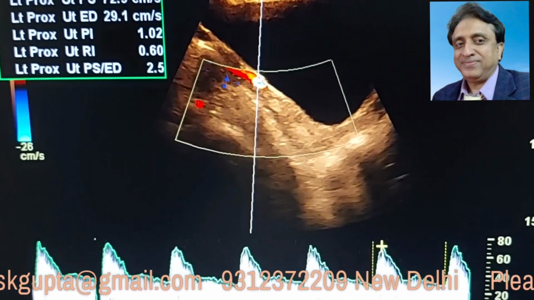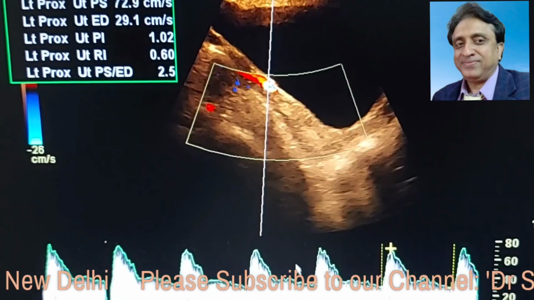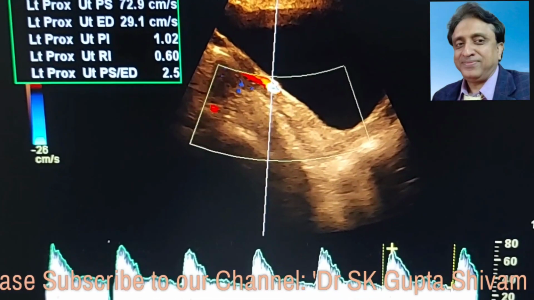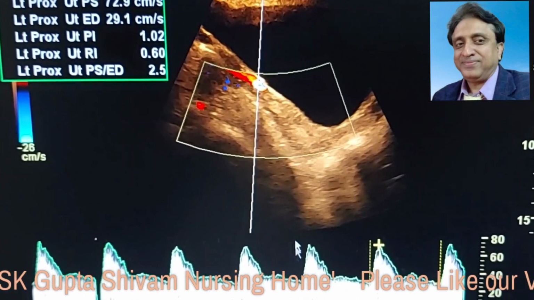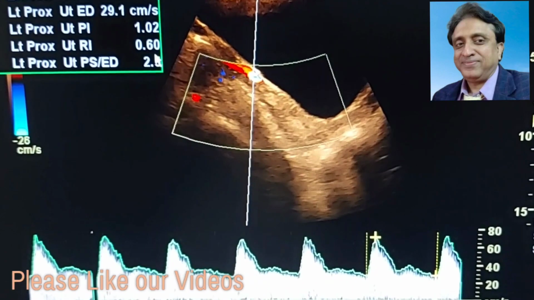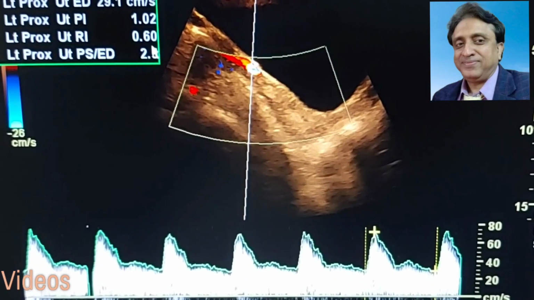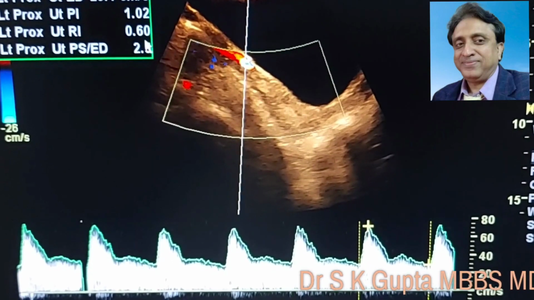This is the uterine artery Doppler of the left hand side and you can see that this is the uterine artery, though there is some angulation difference, but the diastolic notch can be seen here and the uterine artery resistance index is again increased, which shows that this patient is having a decrease in the uteroplacental flow.